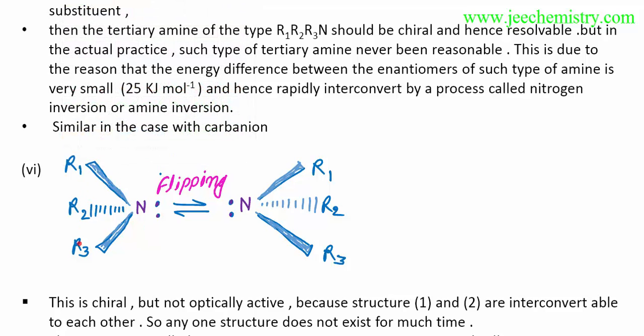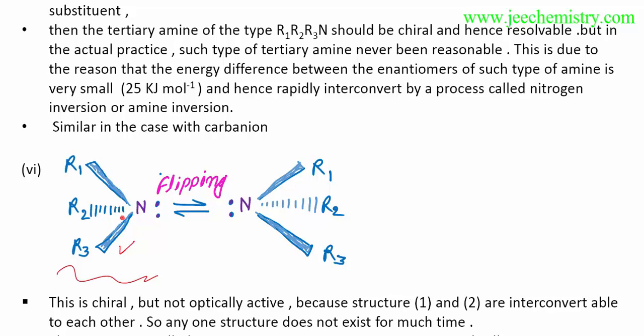Now R1, R2 and R3, three different groups are present, and a lone pair is also present. For these compounds, I am only talking about these compounds now. I will talk about the other compounds later. These have three different groups, R1, R2, R3 and a lone pair.